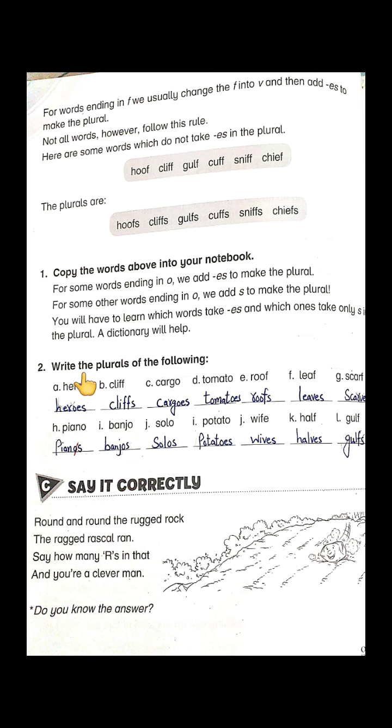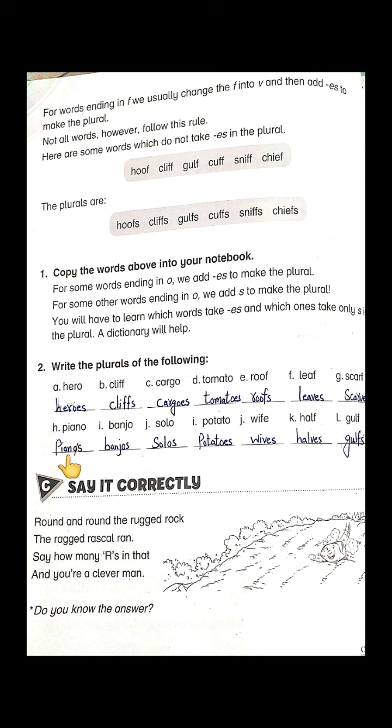Okay. Write the plurals of the following. Hero will become heroes by adding es. Cliff will become cliffs. Cargo will become cargos. You see, we added es here. Tomato will become tomatoes. Roof will become roofs. Only s is added. Leaf will become leaves. Okay. Scarf will become scarves.